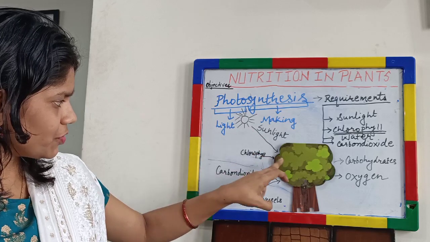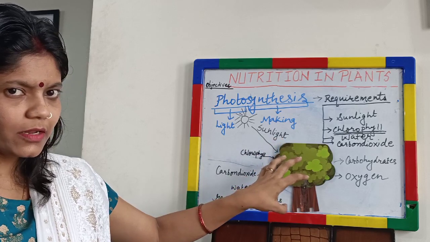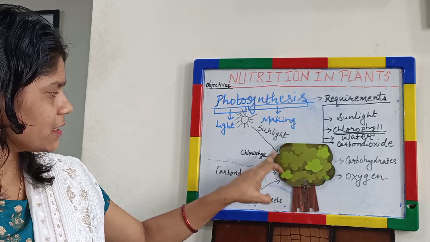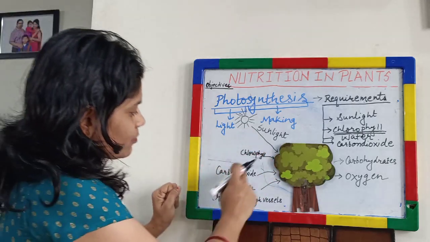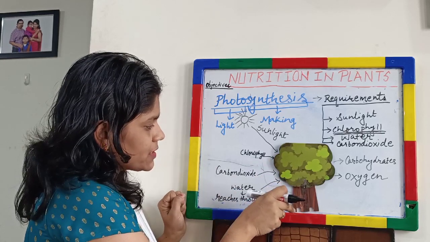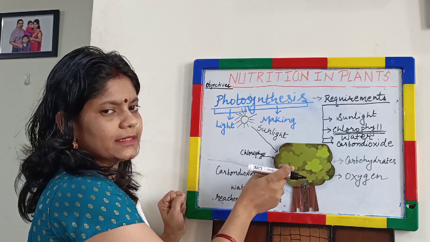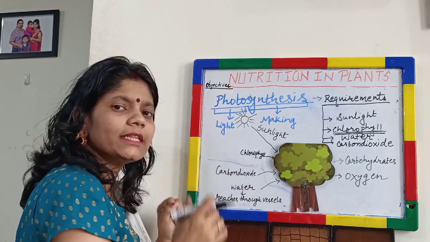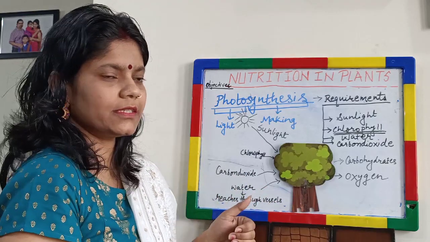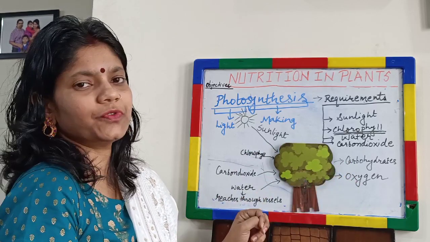So we may sum up the process of photosynthesis like this. Photosynthesis takes place in the leaves. Leaves have chlorophyll which gives them the green color. From the sun they take the sunlight. From the atmosphere they take the carbon dioxide. Water is absorbed by roots and transported to the chlorophyll-containing leaves with the help of vessels. So now we have all the requirements of photosynthesis. So what is produced as a result of photosynthesis? Carbohydrates and oxygen are produced.